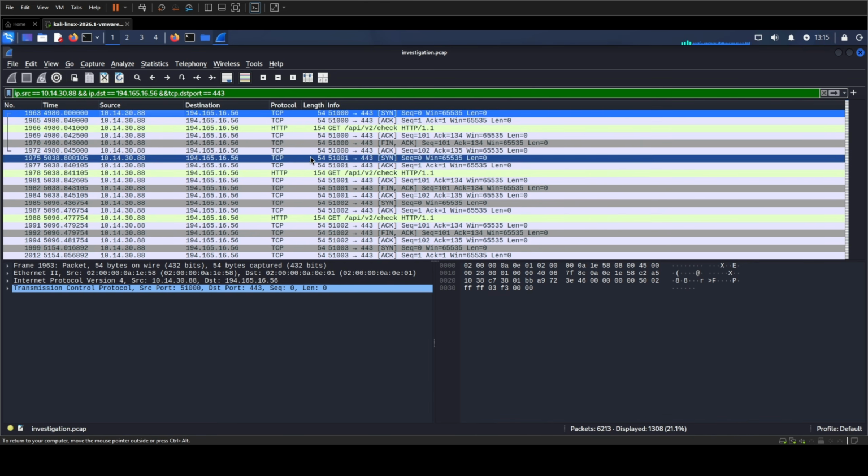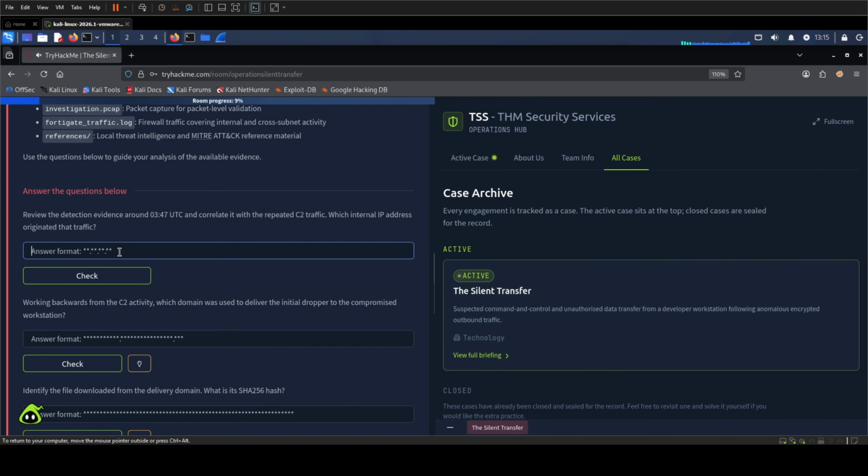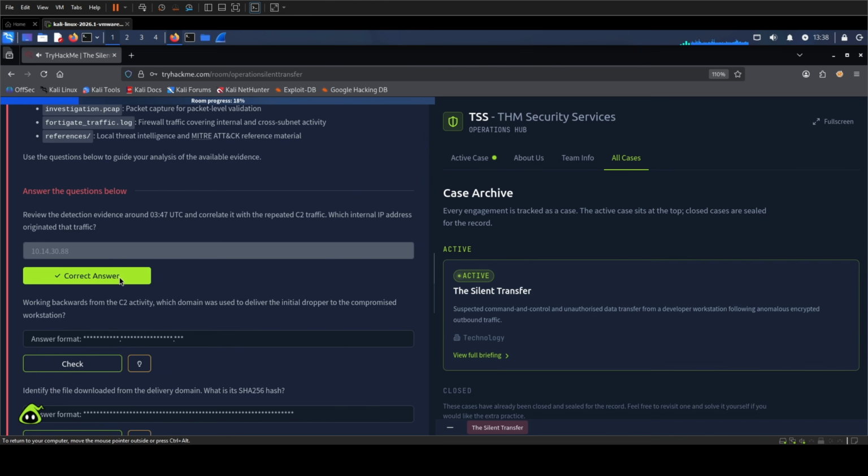The repeated traffic supports the host correlation. It still does not prove every claim in the alert signature, but it confirms that the same internal workstation repeatedly contacted the same external server on port 443. So the first answer is 10.14.30.88. Now we work backward.